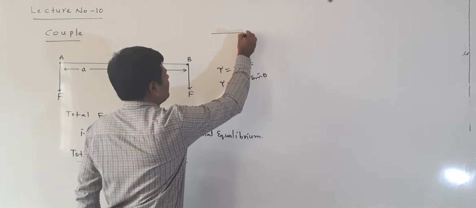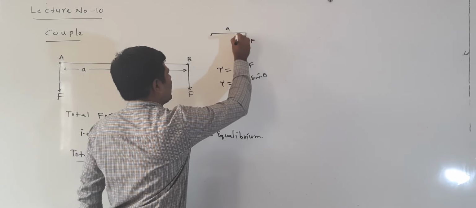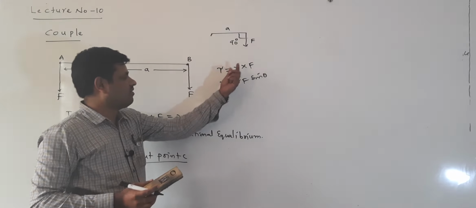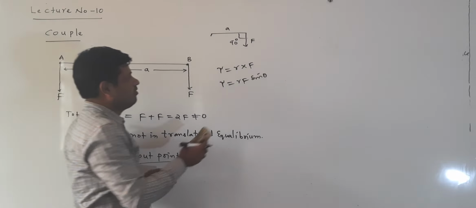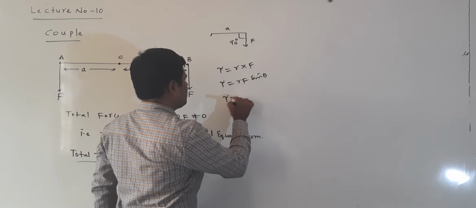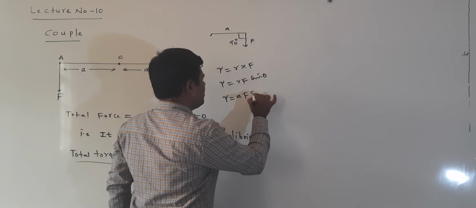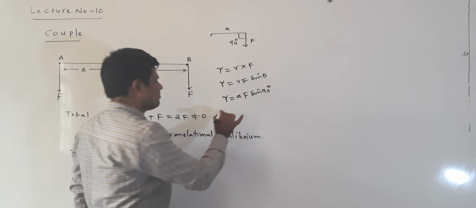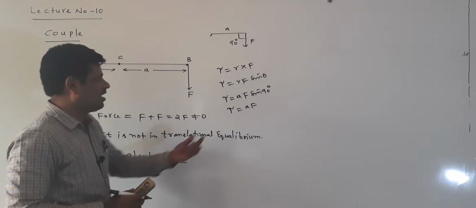Here both are perpendicular. This is A, this is F. The angle between these two is 90 degrees. So in place of R, A comes here. Torque is equal to RF sin theta, so it becomes A into F into sin 90. Sin 90 value is 1. Means the torque is equal to AF.